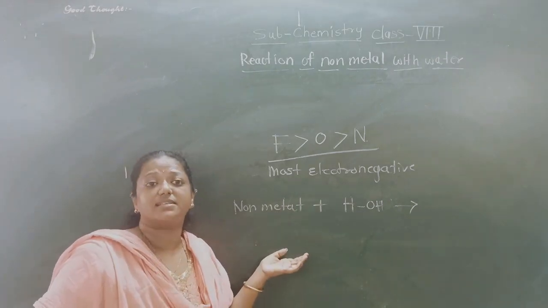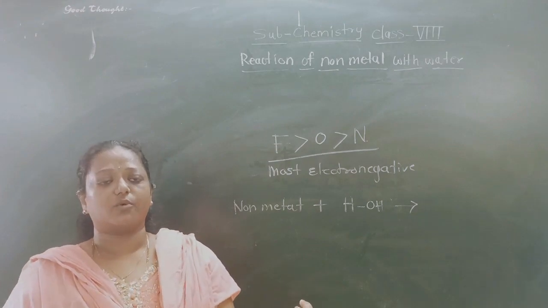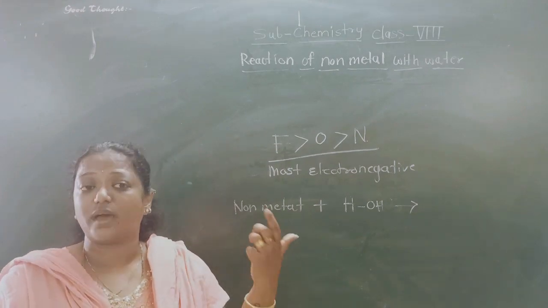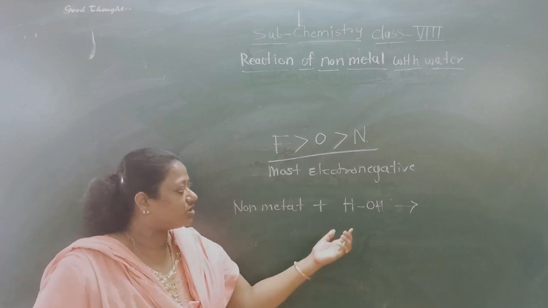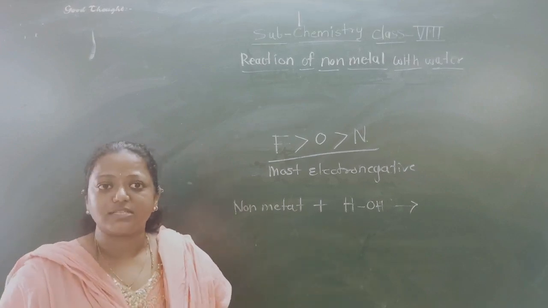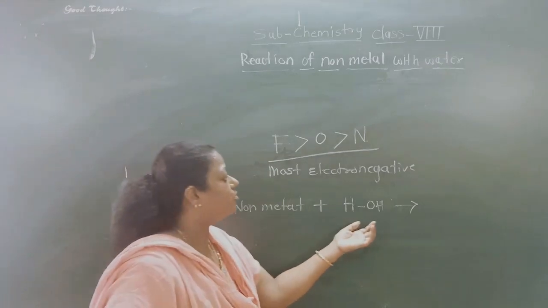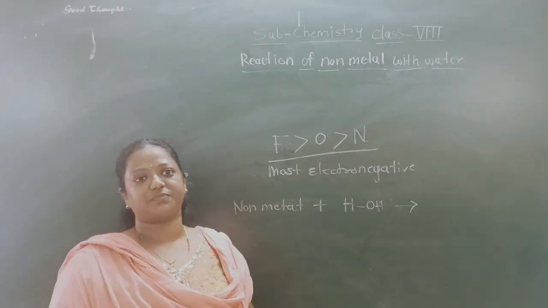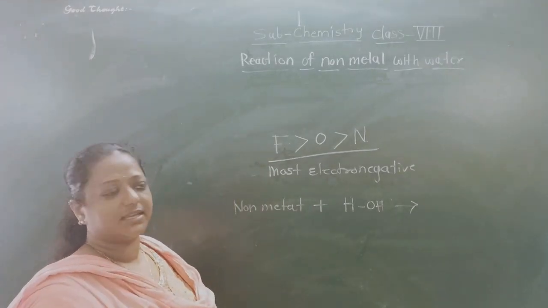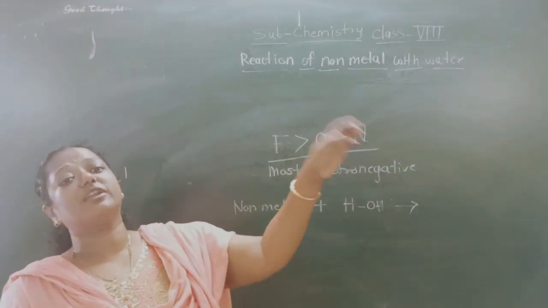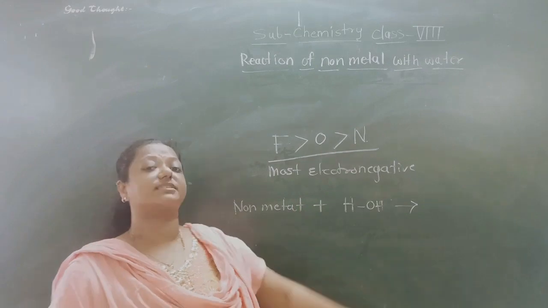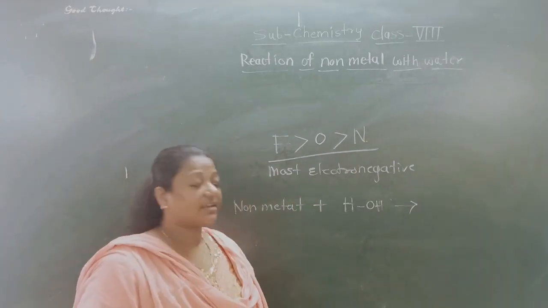Then the non-metal would ask, where is your electron? Where are those electrons you had? Then hydrogen would say, I had electrons, but I have given them to whom? Oxygen. Then the non-metal would say, call oxygen, now I want to talk to oxygen. Now oxygen is there.